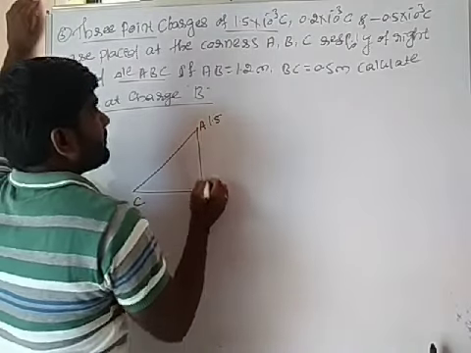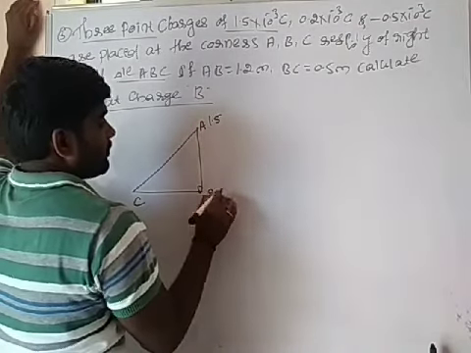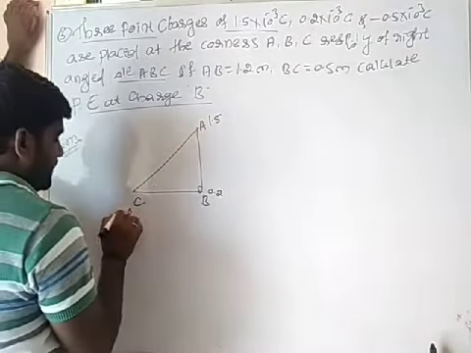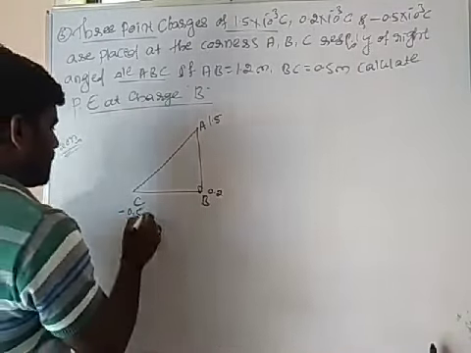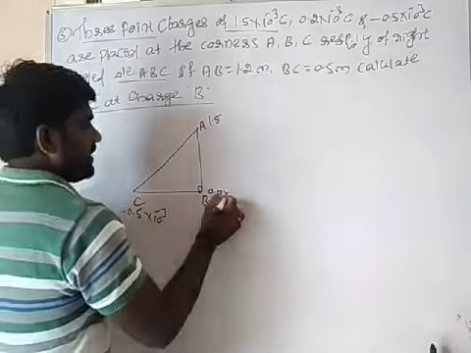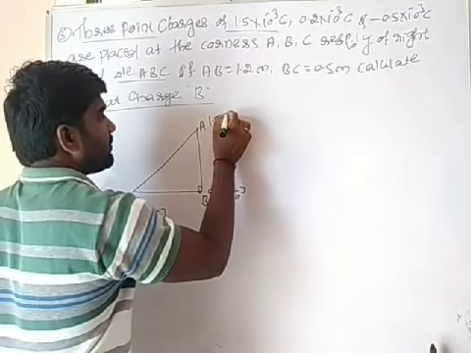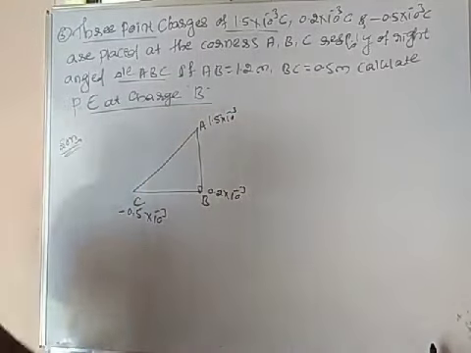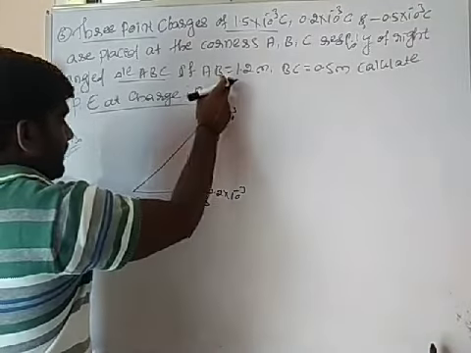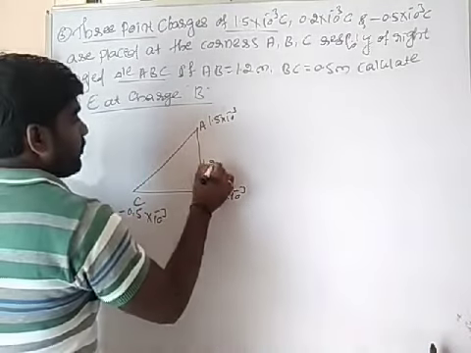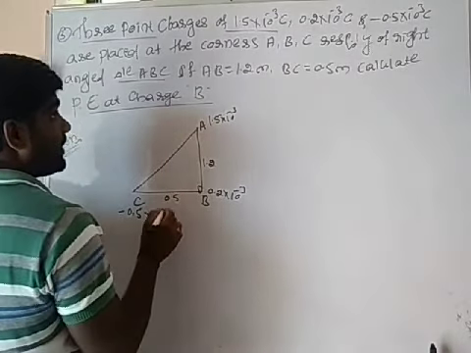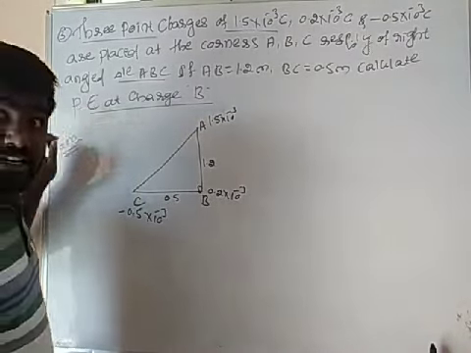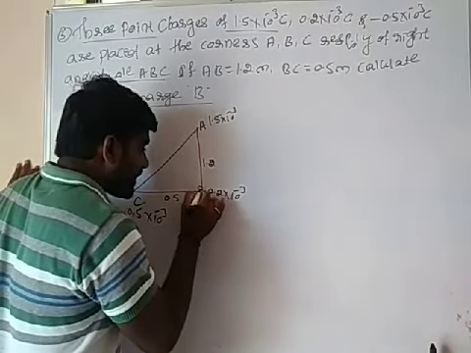Here is 1.5, here will be your 0.2, again it will be your minus 0.5, into 10 to the power minus 3 each. Okay, now what he had told, if AB is equal to 1.2 meter, BC is equal to 0.5 meter, calculate potential energy at this point.